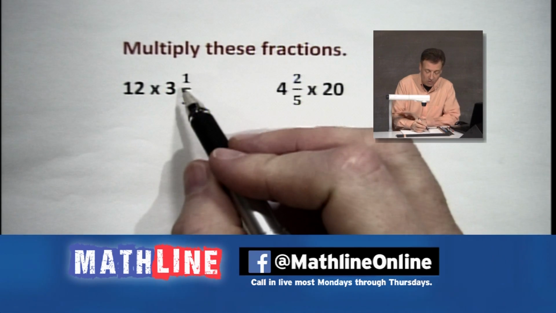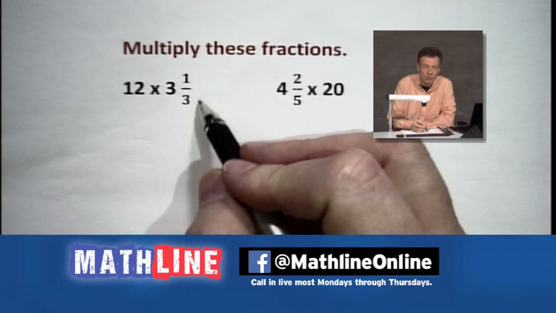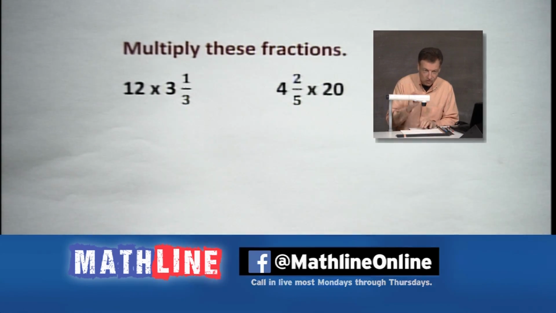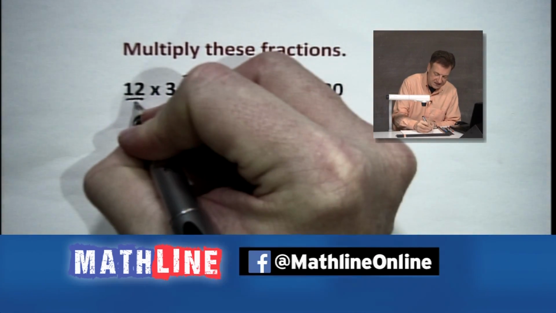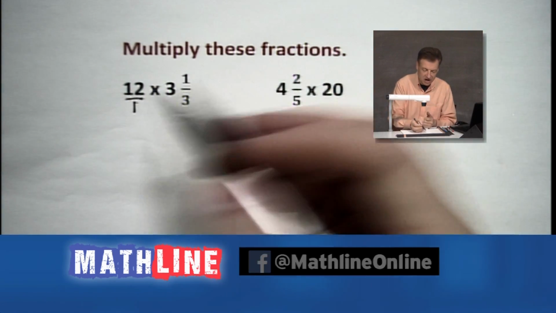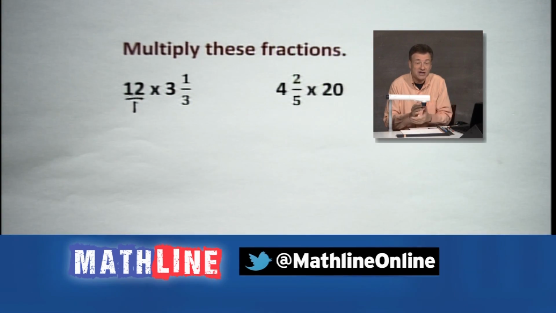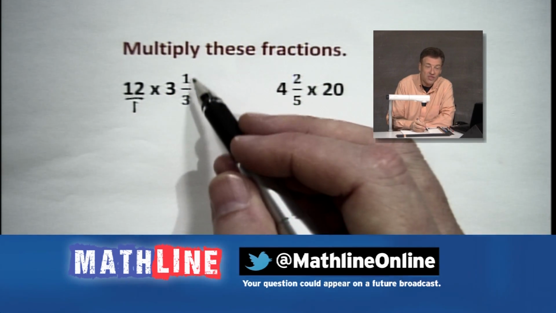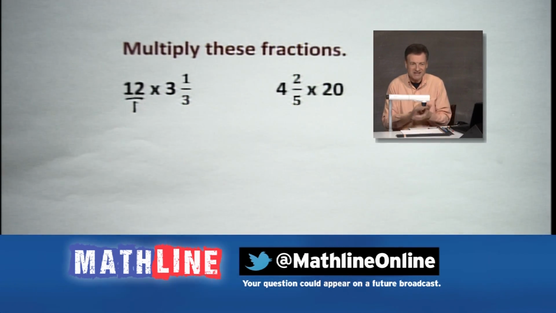So the first thing we got to worry about here is this 3 1/3 when we multiply by 12. Now 12, remember the simple rule, is it is rational. It can be written as a fraction. And there we have it, all right? So now we definitely are going to multiply these fractions. So we've got 12 over 1 times 3 1/3. Now let's fix 3 1/3. In fact, let's fix the whole thing.